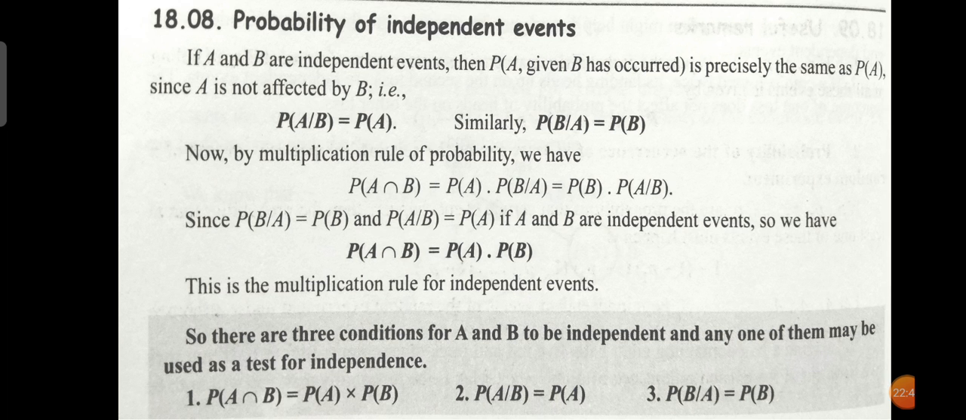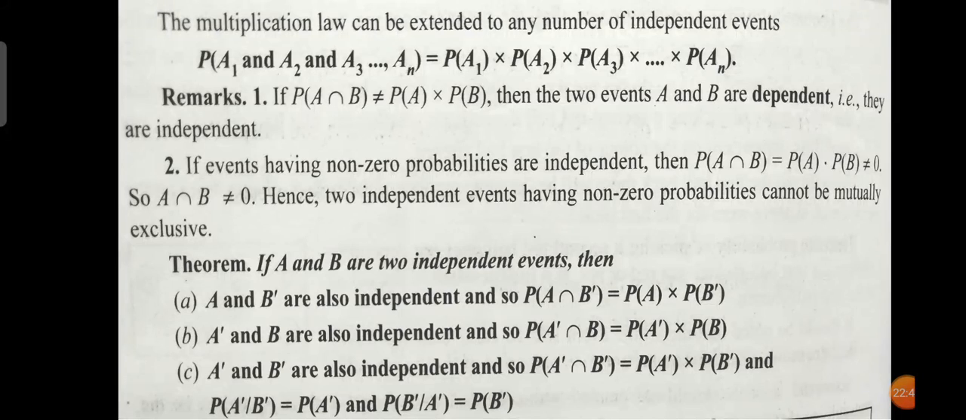Next, similarly, if there is an extended number of independent events, then P of A1 intersection A2 and so on up to An is P of A1 into P of A2 into and so on up to P of An. If A and B are dependent, then P of A intersection B is not equal to P of A into P of B.